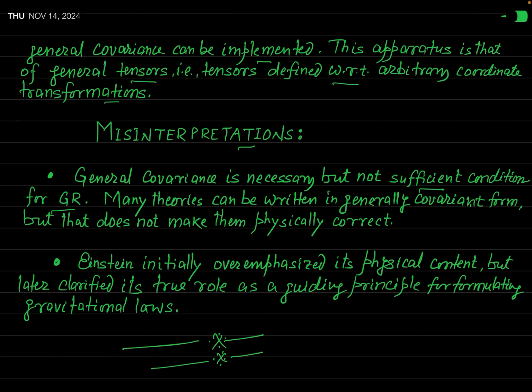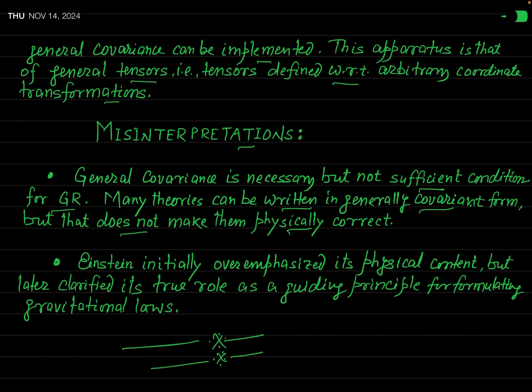When you say that general covariance is necessary for general relativity but not a sufficient condition, what do you actually mean? In fact, you will see many theories can be written in a generally covariant form, but that does not make them physically correct.